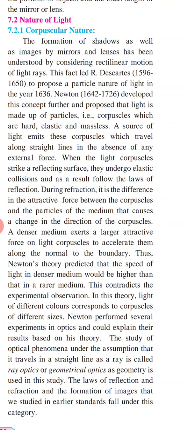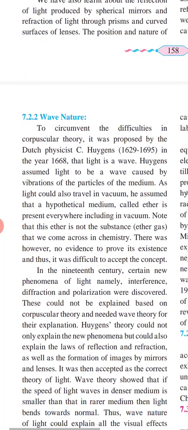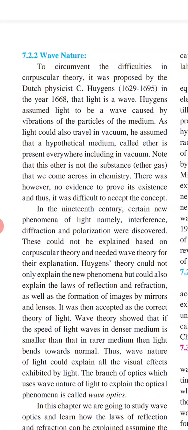The laws of reflection and refraction and the formation of images that we studied in earlier standards fall under this category. Next we will see the basic phenomena of the wave nature.